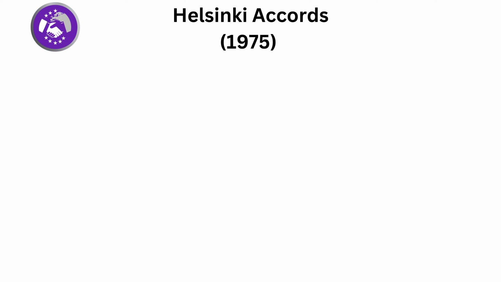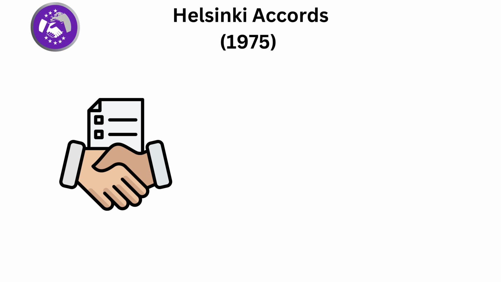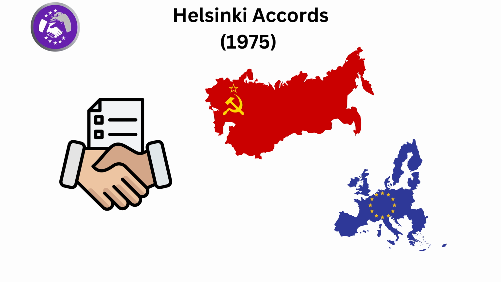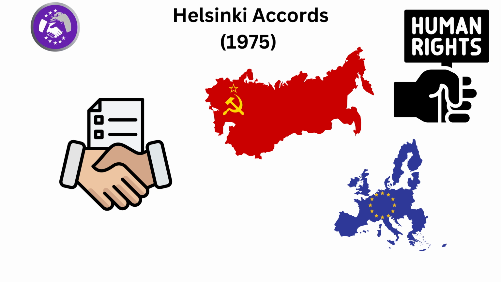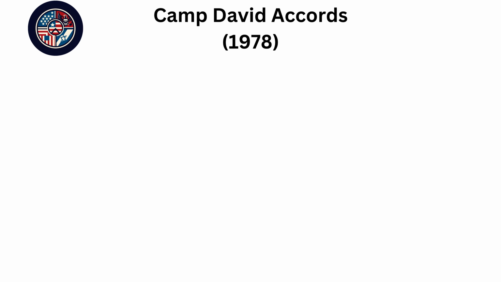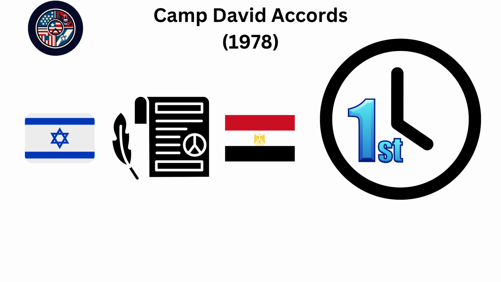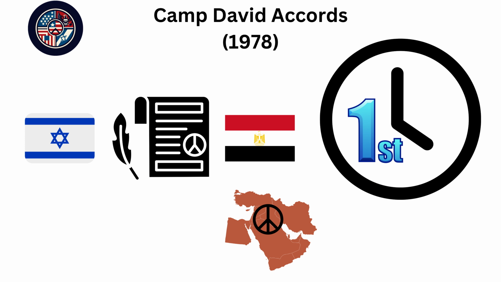Helsinki Accords, 1975, a major diplomatic agreement aimed at improving relations between the Communist bloc and the West, recognizing the borders of Europe post-World War II and committing to respect human rights and fundamental freedoms. Camp David Accords, 1978, led to a peace treaty between Israel and Egypt, marking the first time an Arab country recognized Israel and a significant step toward peace in the Middle East.